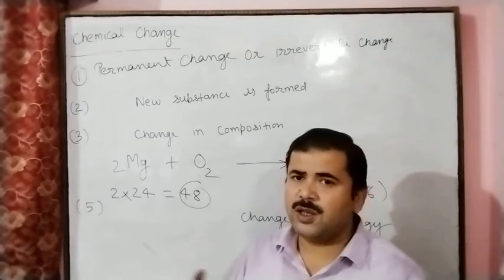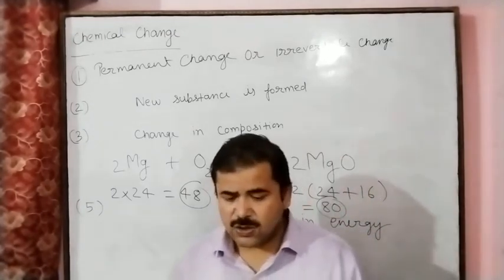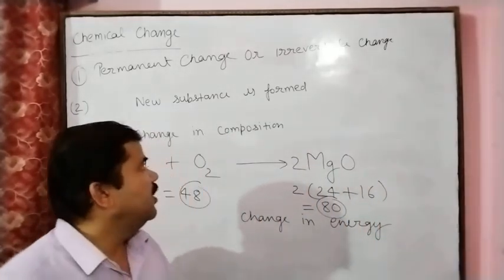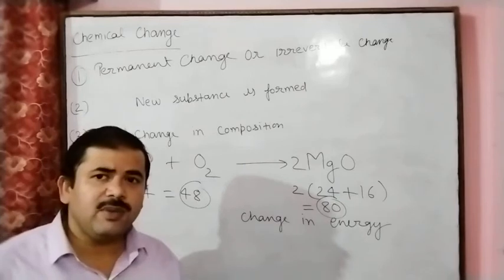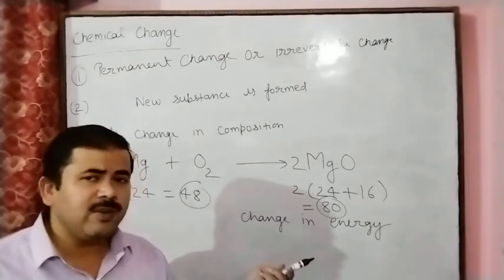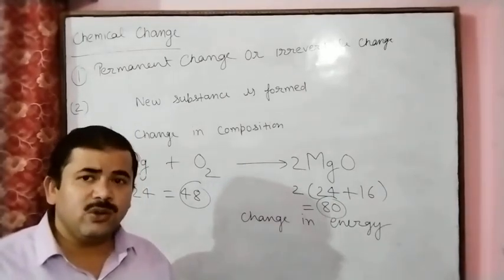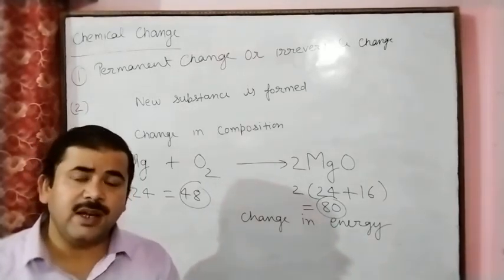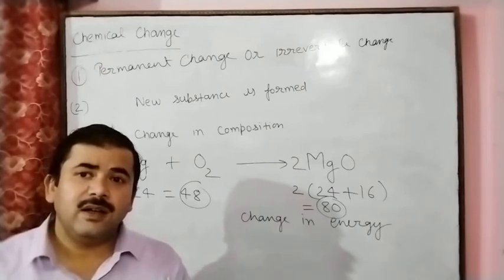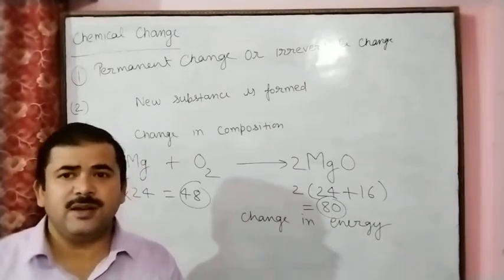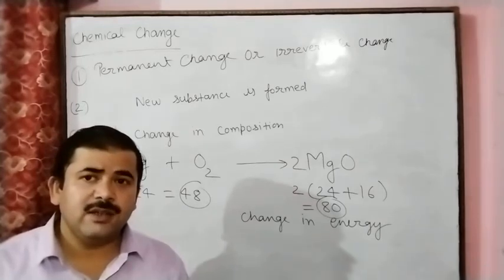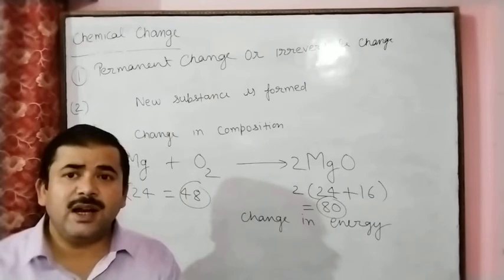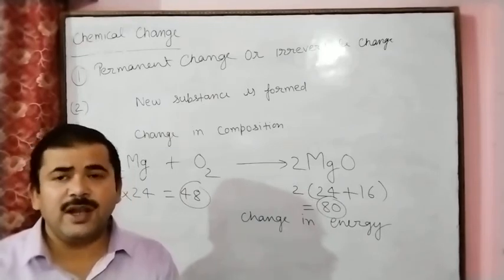When a chemical change takes place with the absorption of heat energy, this is called an endothermic reaction. And when the chemical change takes place with the evolution of heat energy, this is called an exothermic reaction or exothermic change.